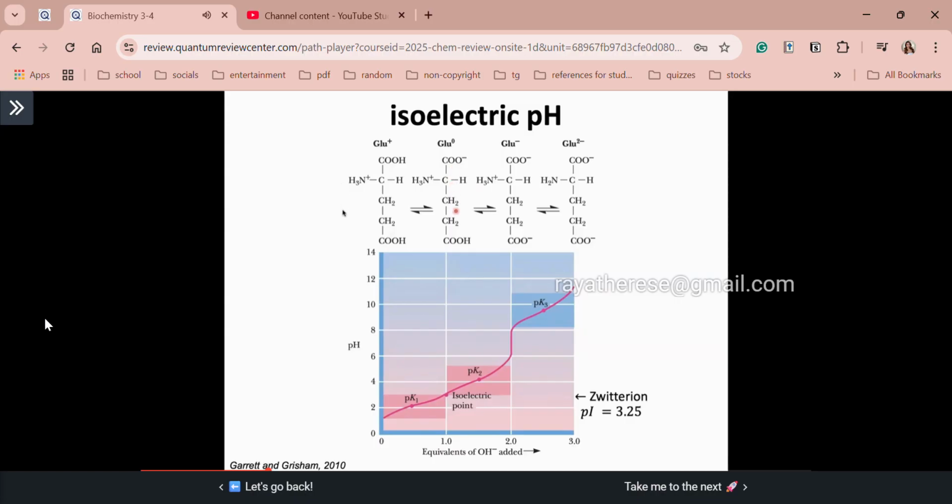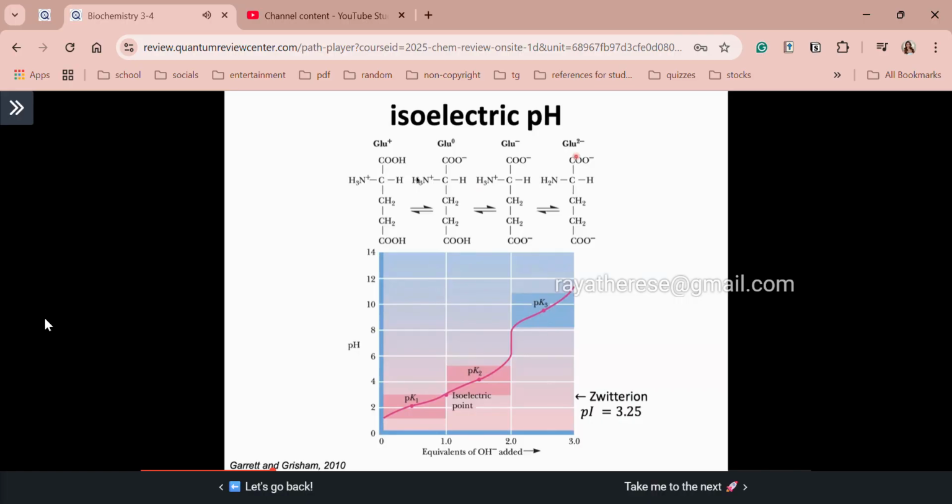Okay? So upon reaching your PI, 0 na po ang net charge ng glutamic acid. And this is the structure of it. Okay? So now, upon reaching your pK2, ayan, so ito na siya, class. When you reach your pK2, pati yung ionizable group in the side chain is already deprotonated. So this is the region in the titration curve. Alright, and then lastly, upon reaching pK3, wherein deprotonated na rin si amino group, your glutamate or glutamic acid has a charge or net charge of -2.